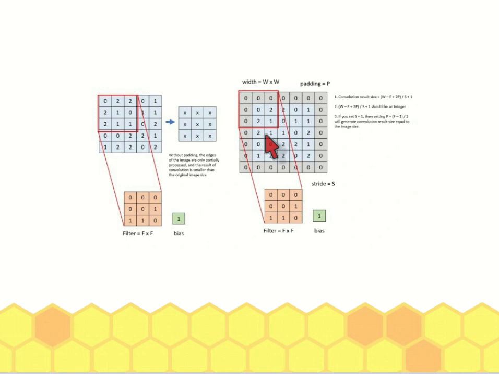So the first 3 times 3 is here, the second one is here, then the third one, the fourth one, and the last one. So in this case, you can do proper filtering by applying padding.